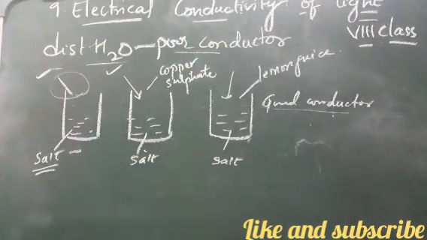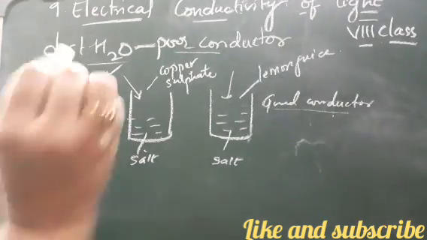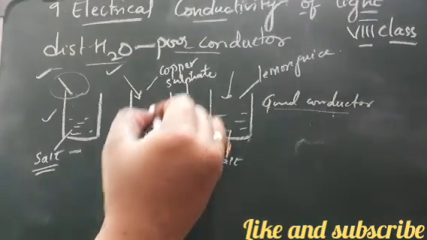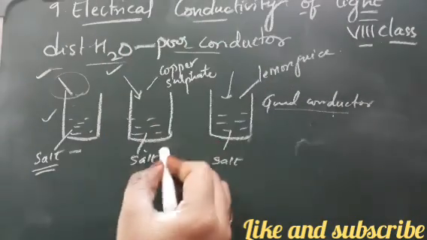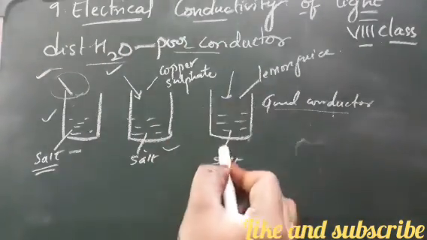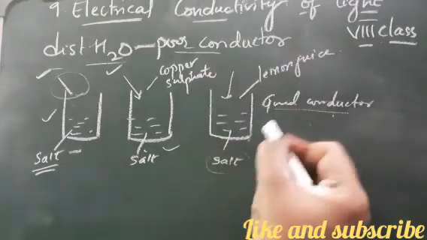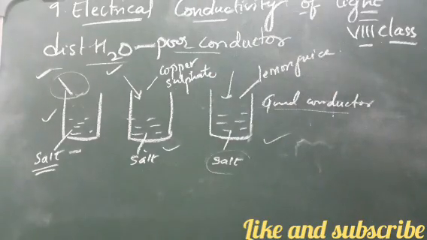When we add salt to distilled water, it becomes a good conductor. When you add salt with copper sulfate, it becomes a good conductor. When you add salt plus lemon juice, it also becomes a good conductor. So a poor conductor can also be converted into a good conductor. Whenever you switch on or off, or where any electric current is present, you should not touch it with wet hands, because it is a good conductor of electricity.